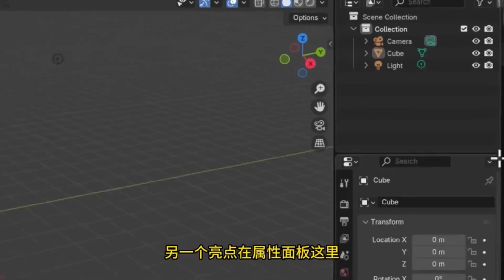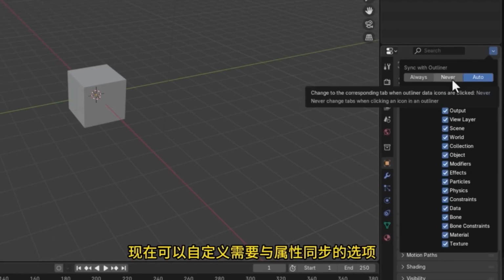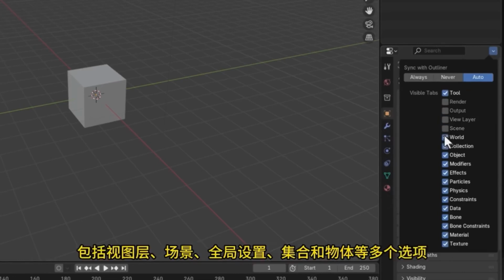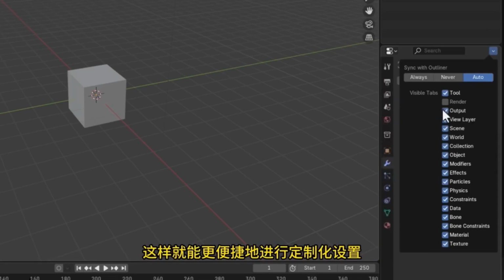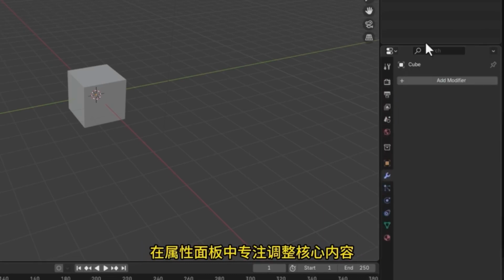Another highlight is in the Properties panel, where you can now customize options that need to be synchronized with properties, including all these toggleable control options. You can flexibly control the toggles for rendering output, including the global settings for the view layer scene. Options for collections and objects, among others, allow for more convenient customization. In the Properties panel, you can focus on adjusting core content.